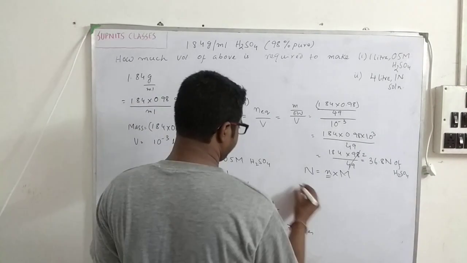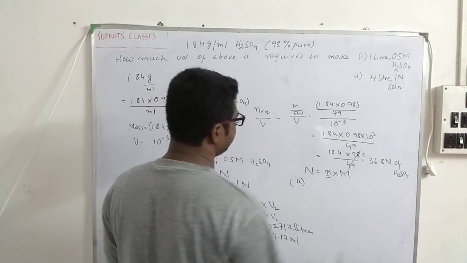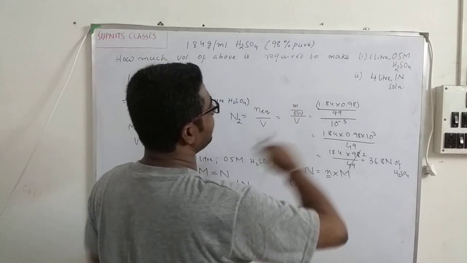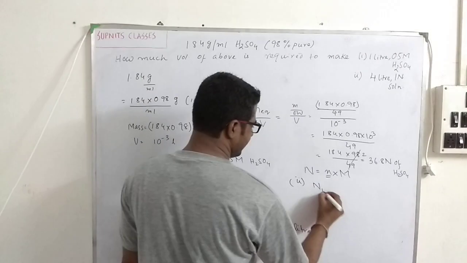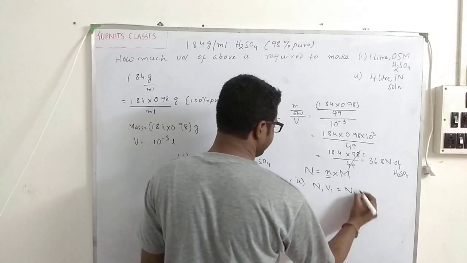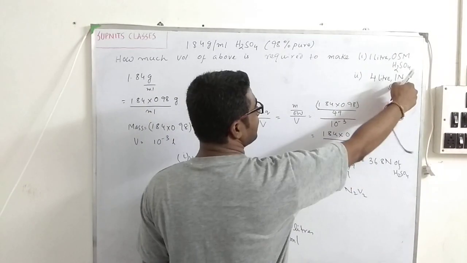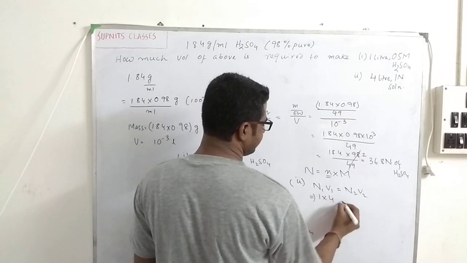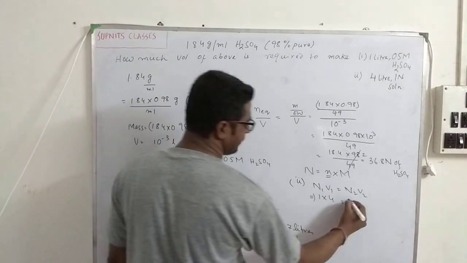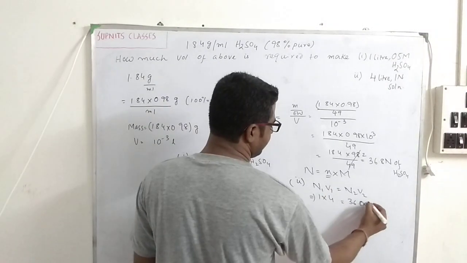Very good. Now in number 2, what does it say? With the same one, I have to form this solution. So what will I do? I will do the same thing again. N1V1 is equal to N2V2. So here the normality is 1 and volume is 4 liters. So 1 into 4 is equal to 36.8 into the volume, which I don't know.